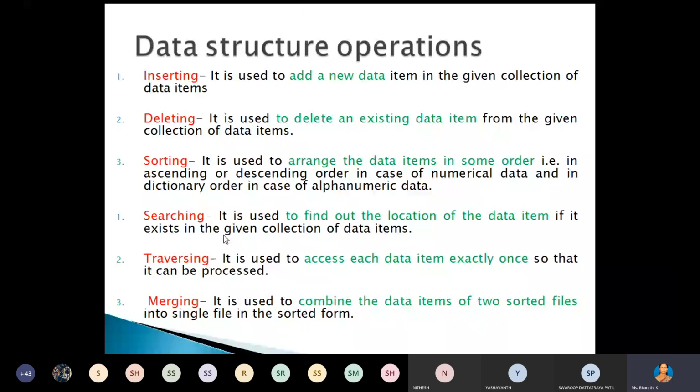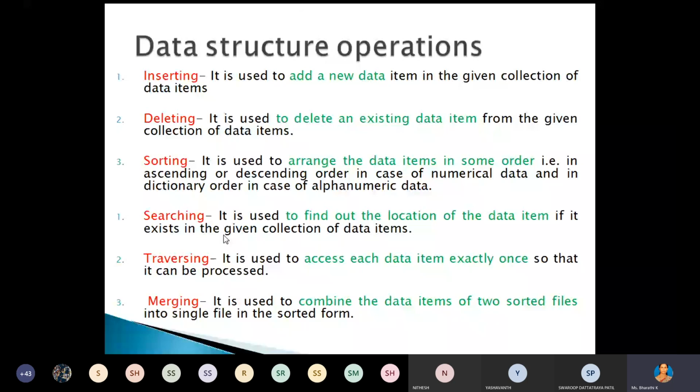All these operations we can perform on a data structure. That data structure may be an array, or a stack, or a queue, or a non-linear data structure. We can perform all these operations on that particular data. First we'll discuss arrays.